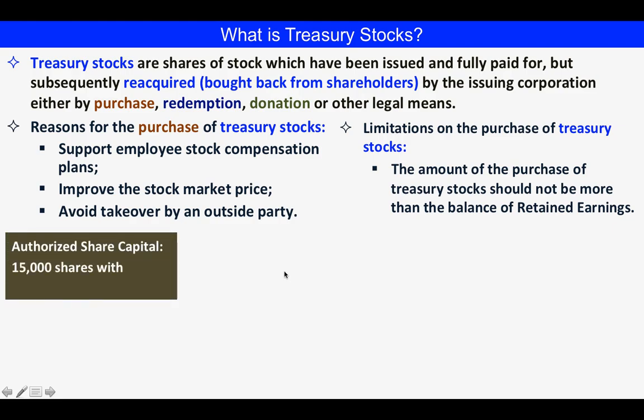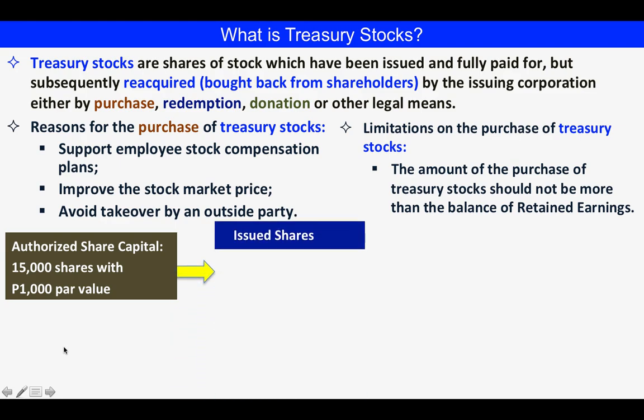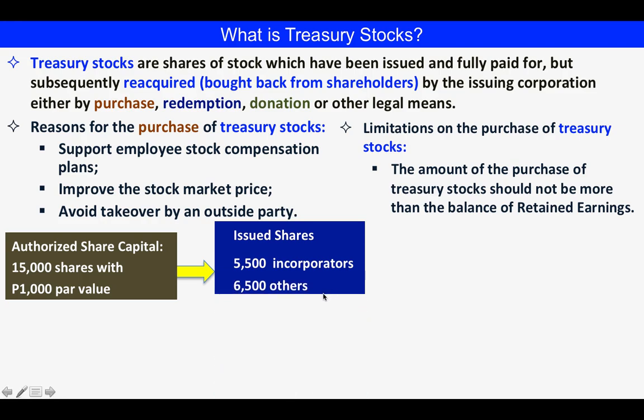So here let us illustrate treasury stocks. If the corporation has authorized share capital of 15,000 shares with 1,000 par value, and the corporation made an issuance of shares to incorporators at 5,500 shares and to other shareholders at 6,500. So the total issued shares is 12,000. This is the total issued shares.